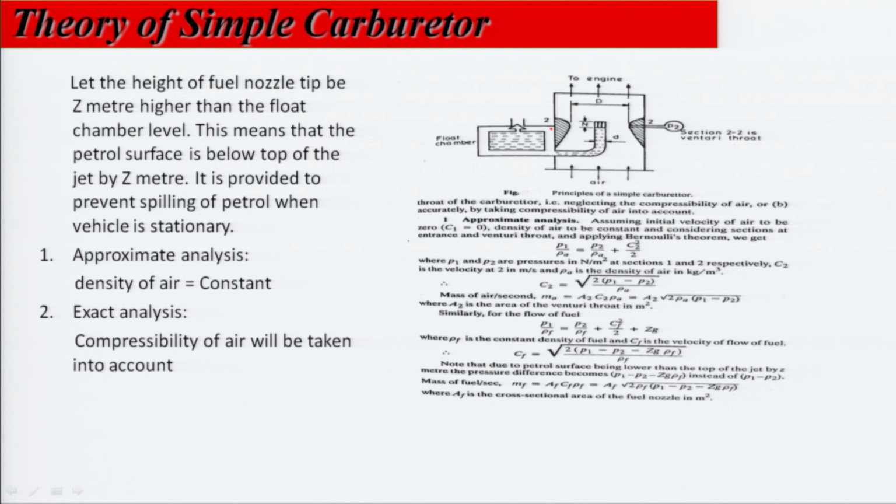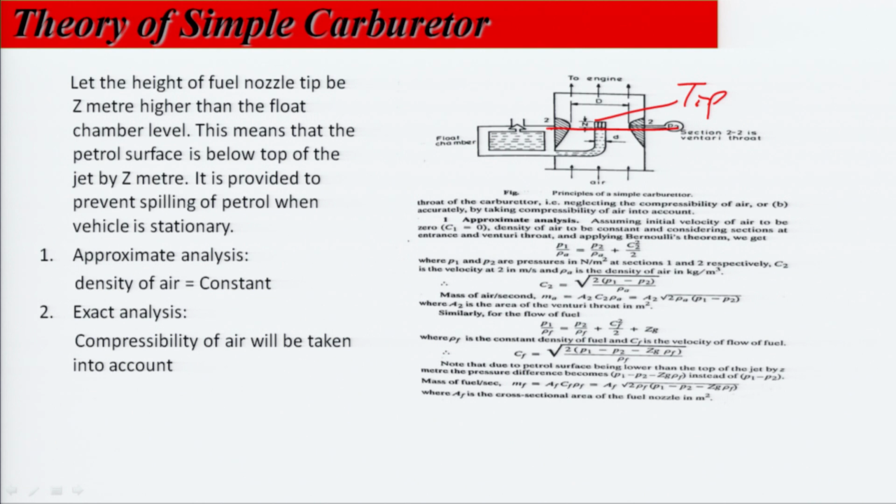The tip of the nozzle is z meters above the minimum cross-sectional area at section 2. Why we kept it at z, we discussed in the last lecture: this is done to prevent spilling of petrol when the vehicle is stationary.